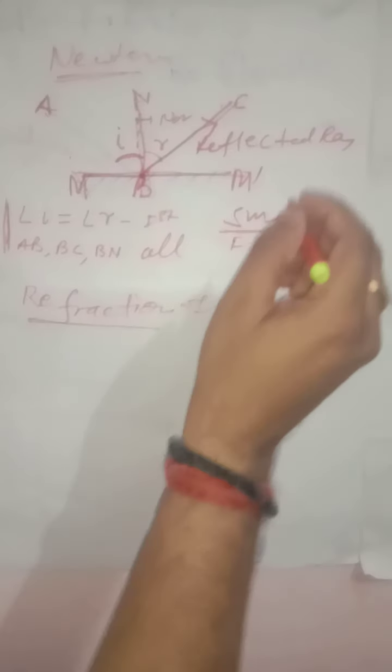So let us discuss what is the refraction of light. Suppose this one is the first medium and we separate it by this line, then this is medium 1, and below this line this is medium 2. Then at least two media are the necessary condition for the refraction of light.